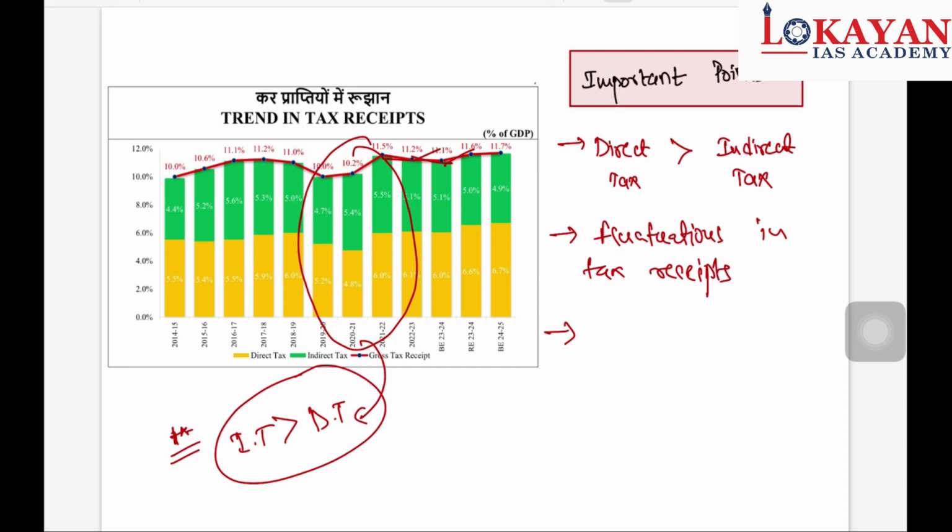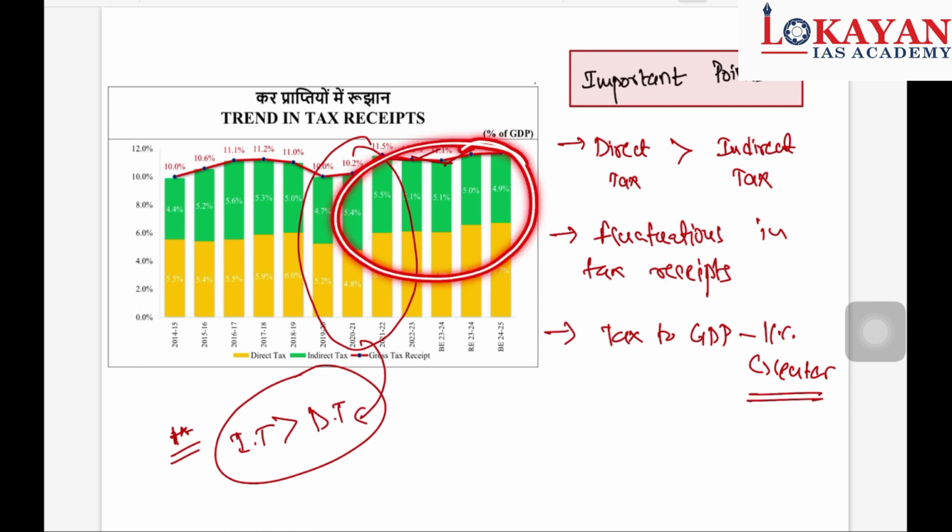That is incorrect. And what is the tax to GDP ratio for the center? It's almost 11%. So you can observe here, no consistent increase and decrease. No consistency.